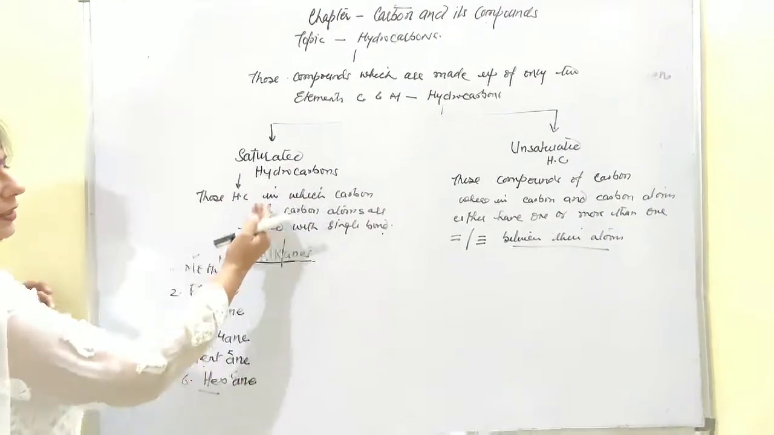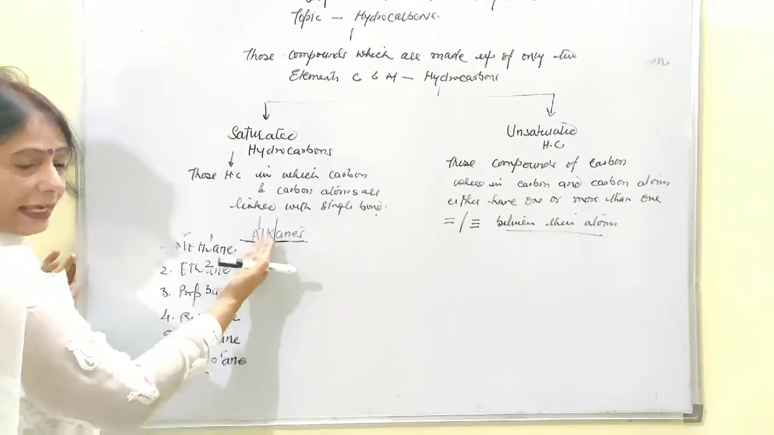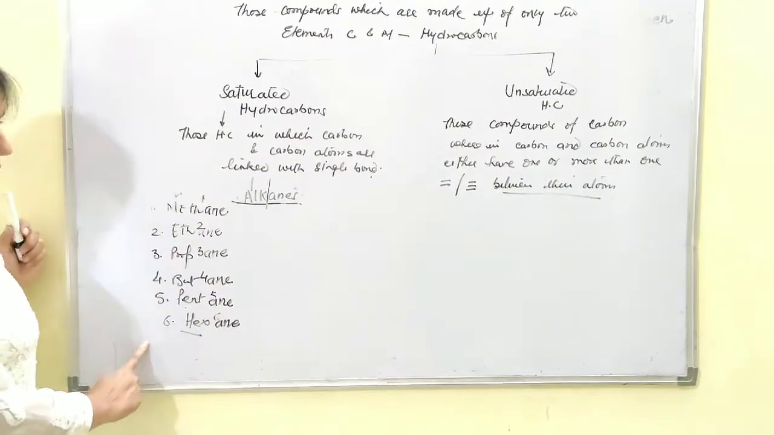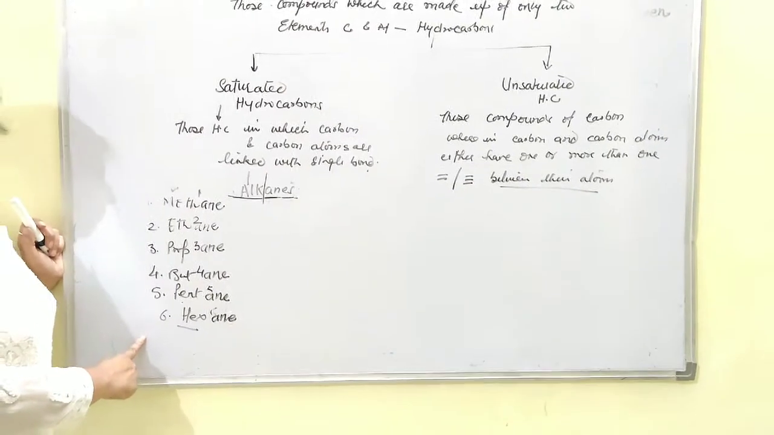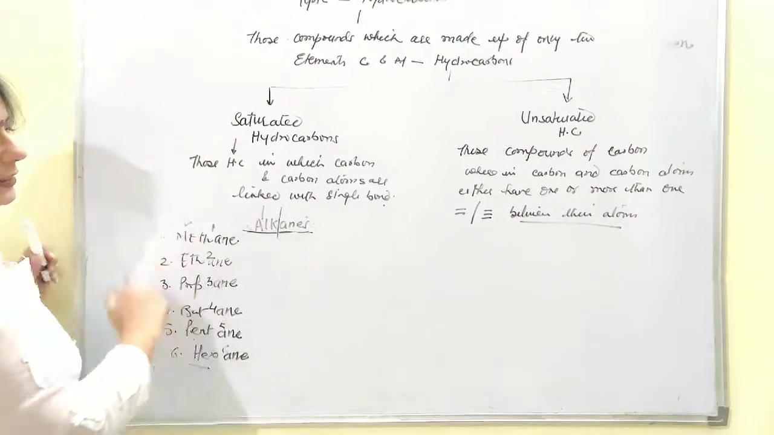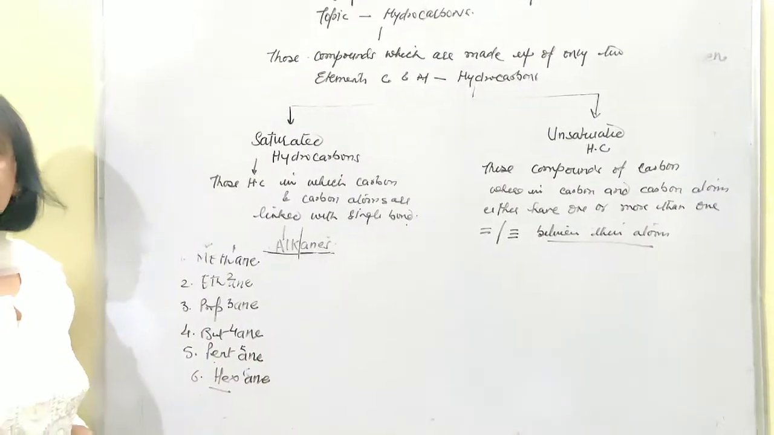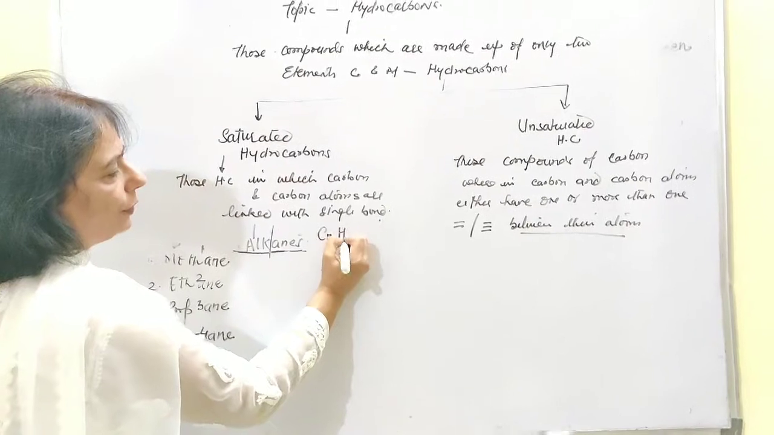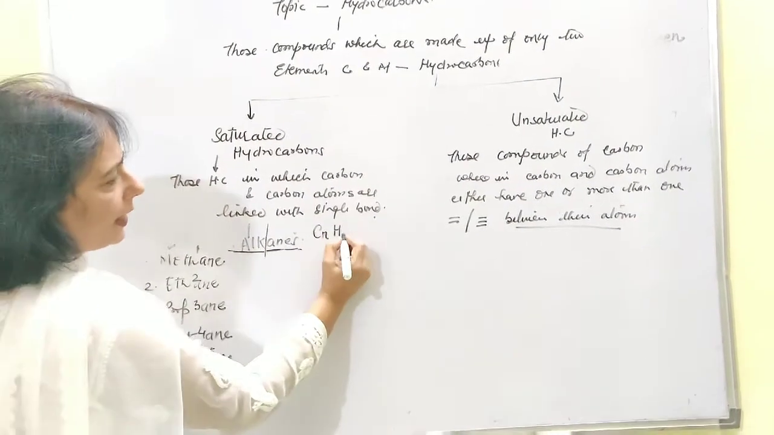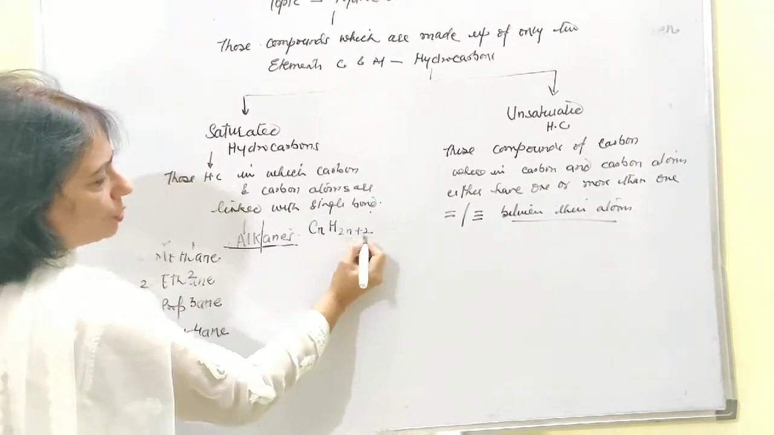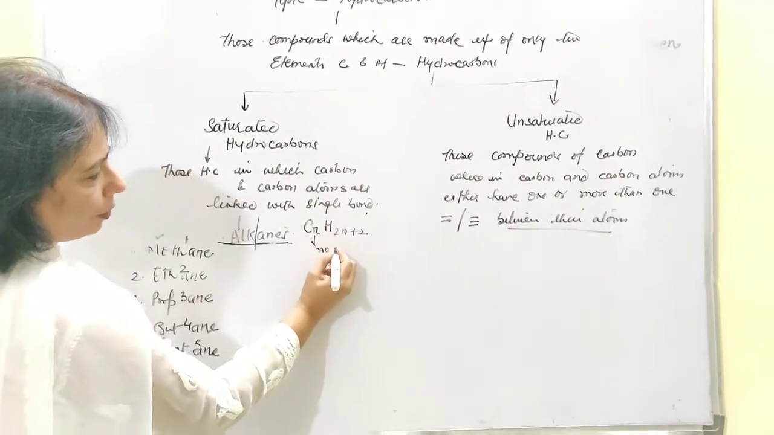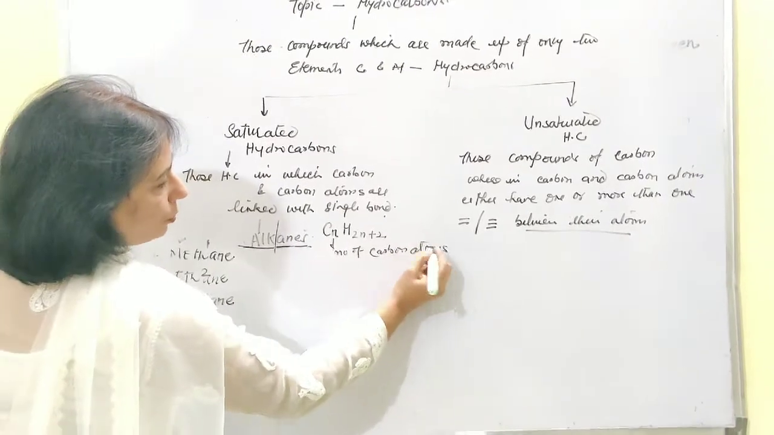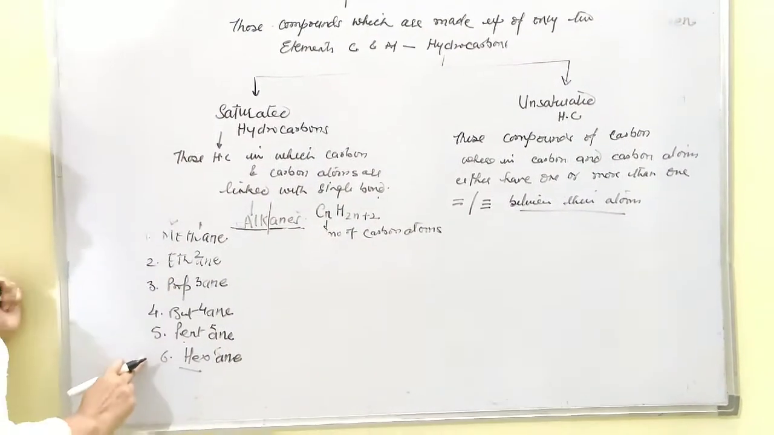Now these saturated hydrocarbons, which are known as the alkanes, if we have to find out the molecular formula of these compounds, then this particular alkane series can be represented by one general formula which can help us to find out the molecular formula of these compounds, and that is CnH2n+2, where n is the number of carbon atoms.